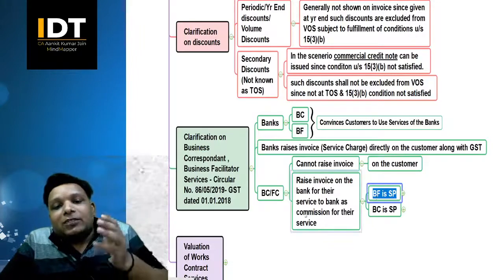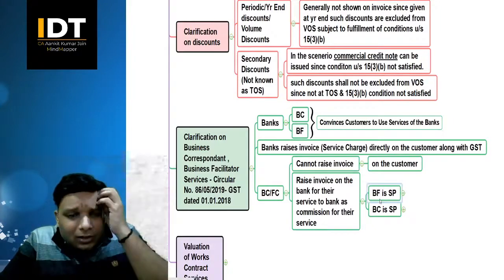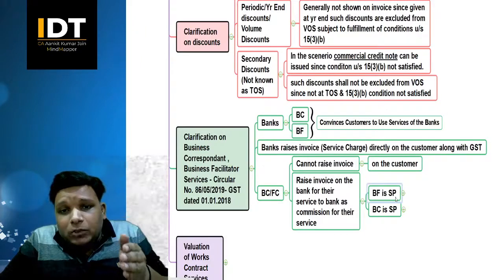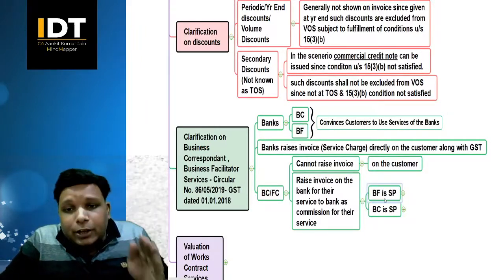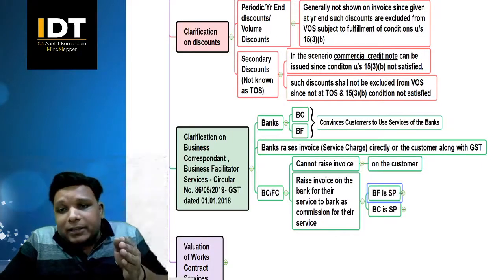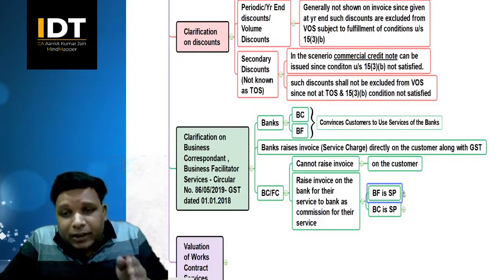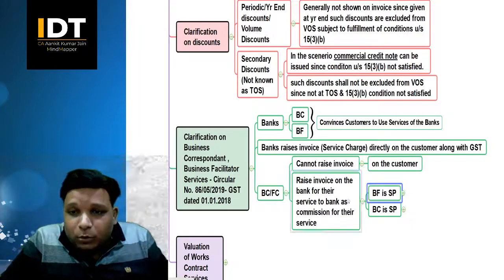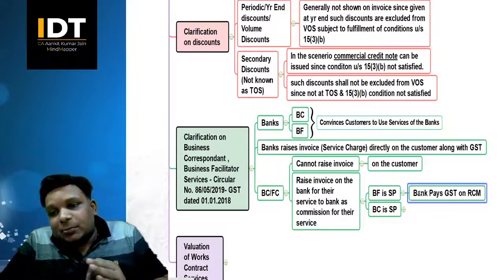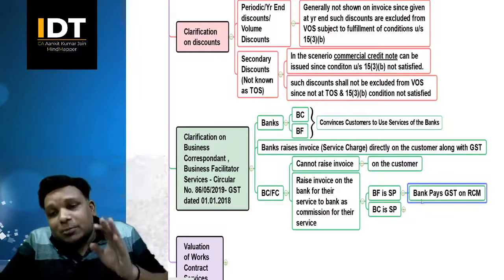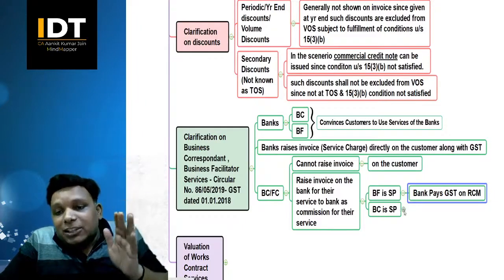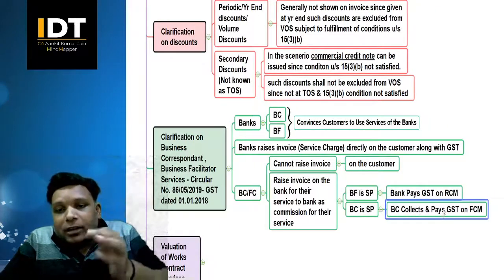So if there is a business correspondent or a business facilitator: in case of a business facilitator, the facilitator is the service provider. If the business facilitator is the service provider, then in that situation the bank pays the GST on RCM basis, right? If the business correspondent is the service provider, then these people collect the GST and pay under FCM, correct?